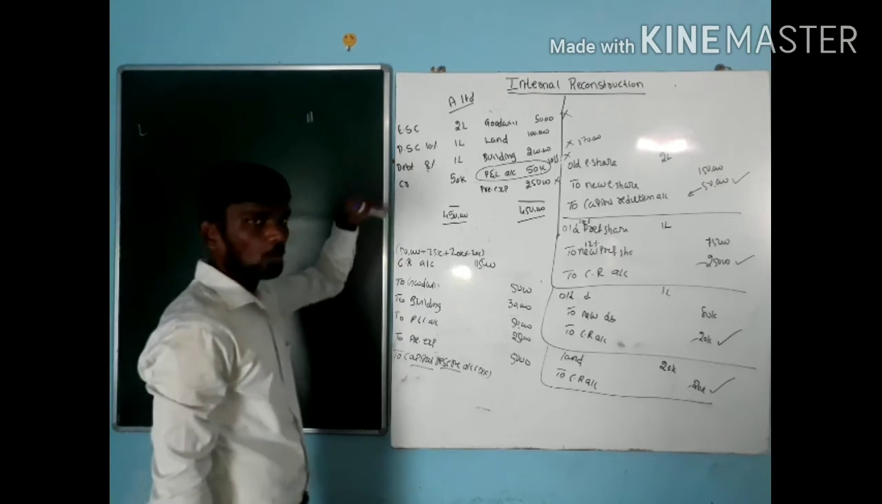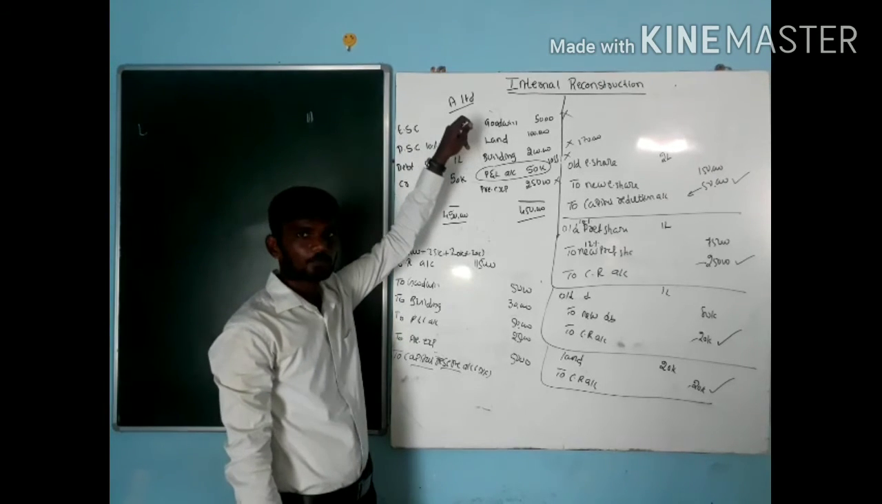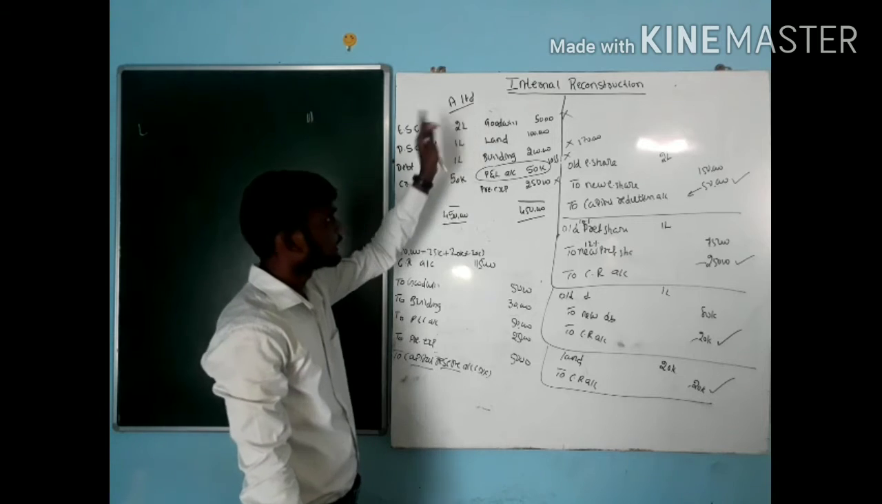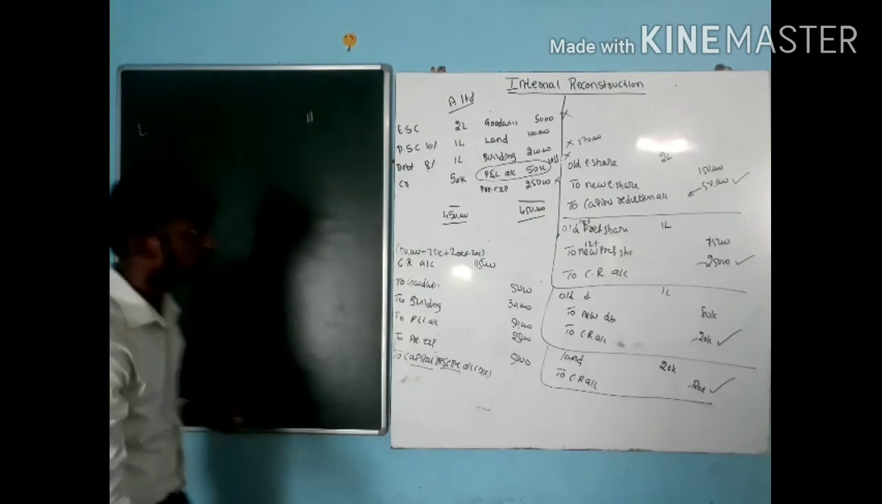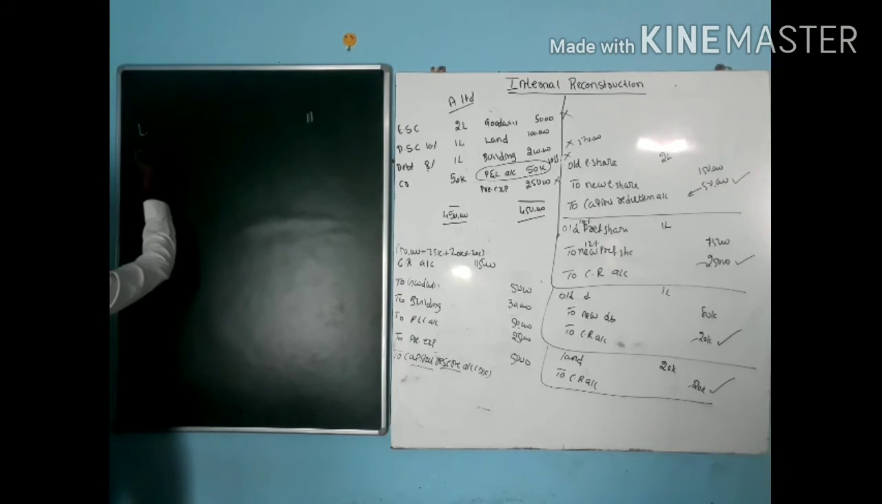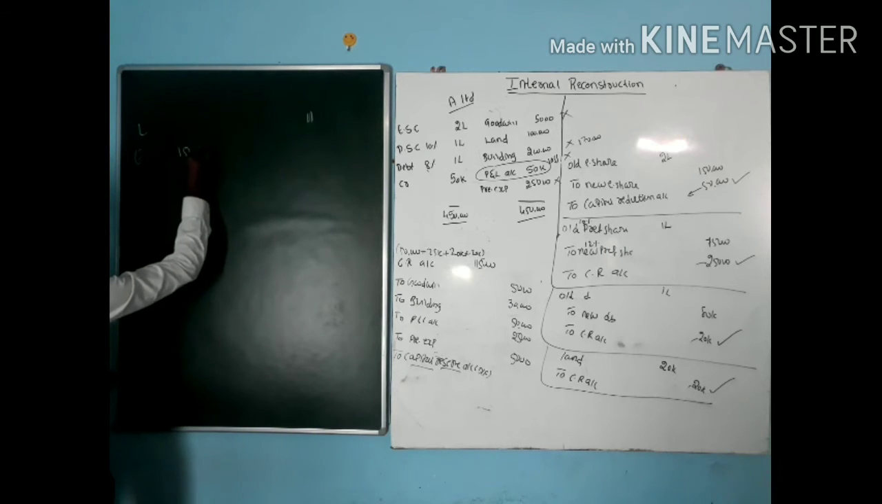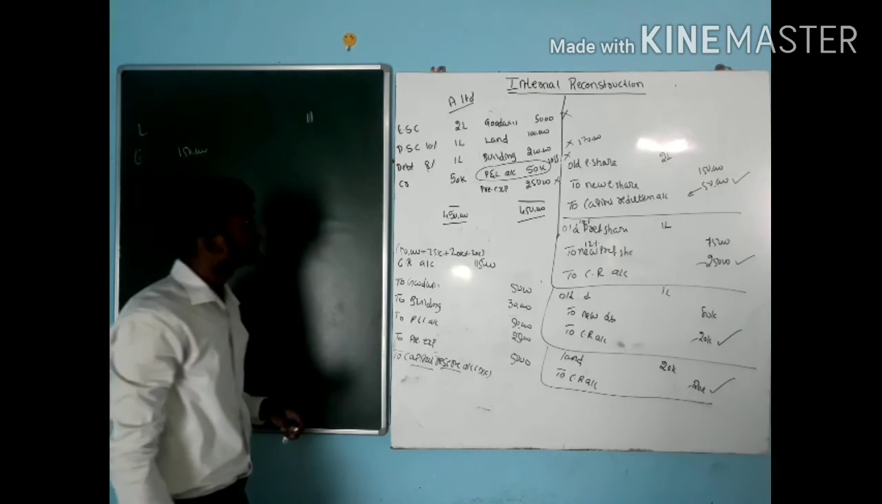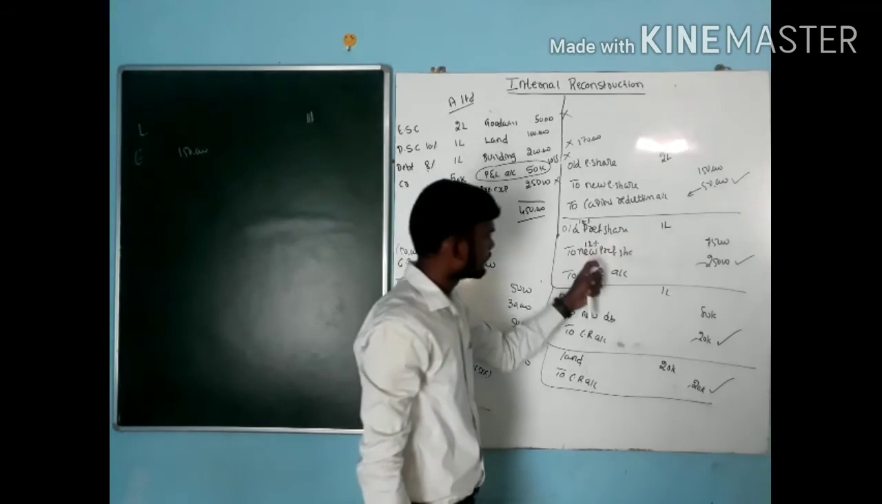Go for the first one, old equity share. How much is the old equity share? Old equity share is 2 lakh, but at present I am paying only how much for the equity share? At present, for the equity share I am paying only 1 lakh 50,000. Next one, for the preference shareholders, how much amount am I paying?